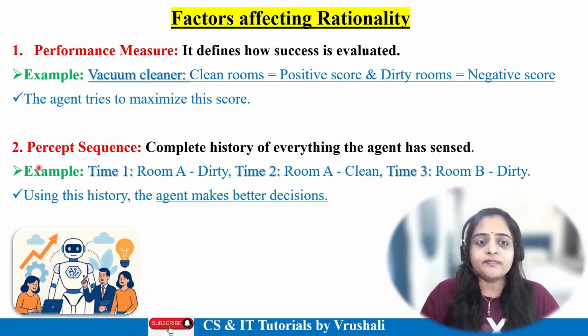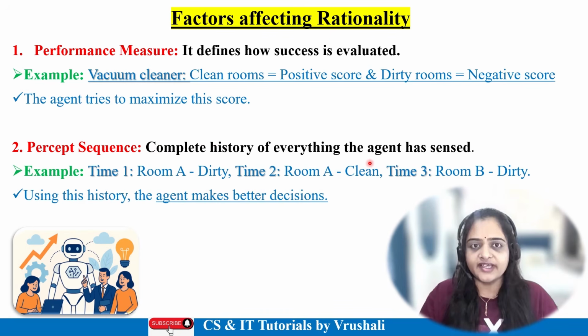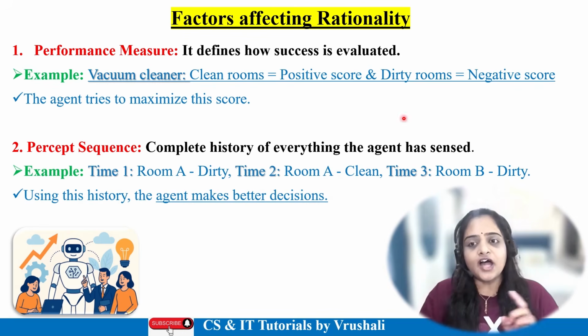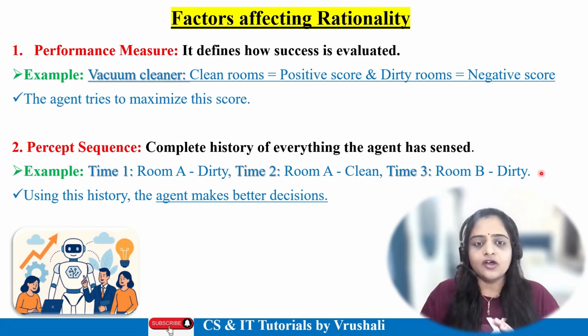The second one is percept sequence, meaning the agent performs operations sequentially, in sequence. For example, a vacuum cleaner first checks room A. If it is dirty, they clean the room. After that, they check room B. If room B is dirty, they clean the room. So there was a proper sequence of actions. Got it? In this way, they use the history, they use past experience and make a better decision. So this is called percept sequence.